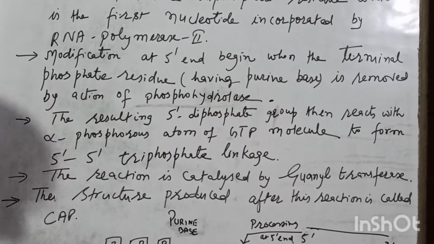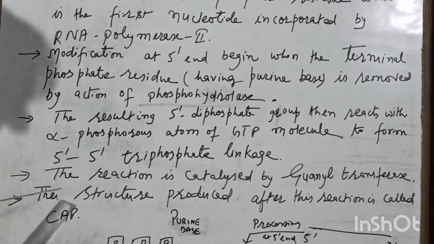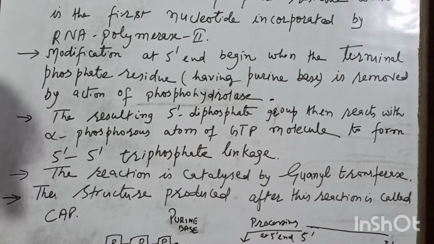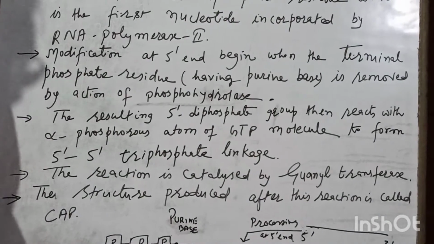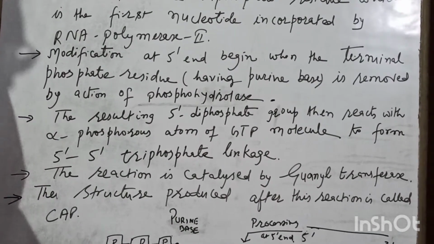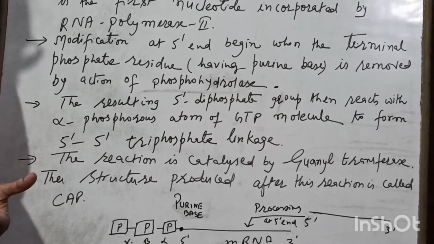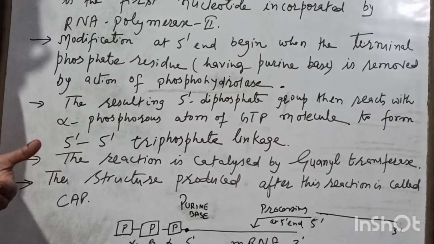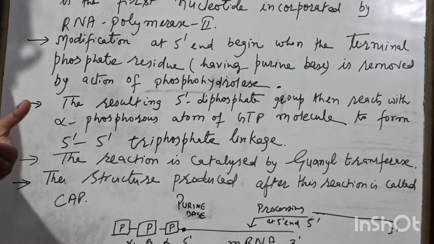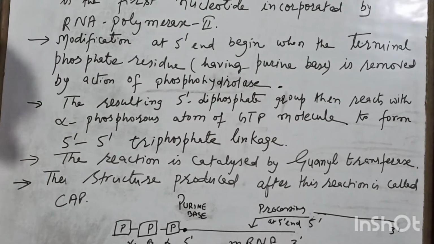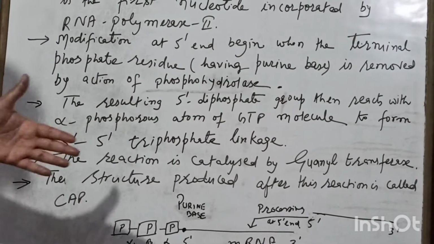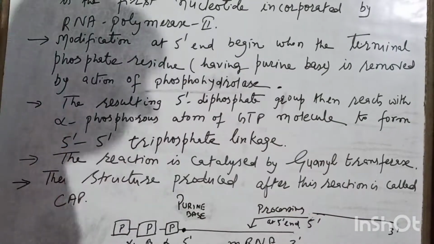This reaction, of the nucleoside diphosphate obtained by removal of the phosphoryl group with the GTP molecule, happens in the presence of guanyl transferase.